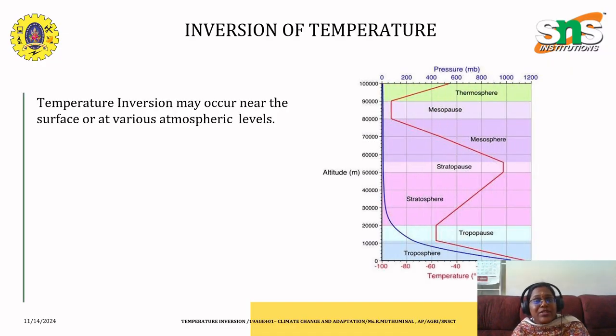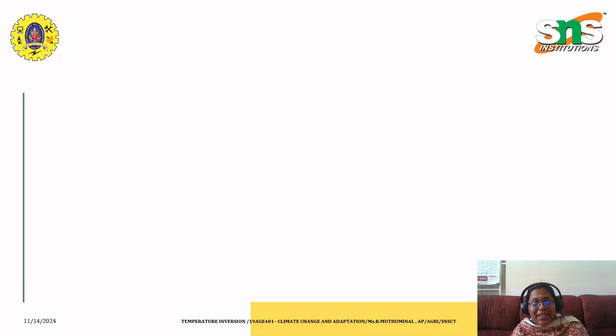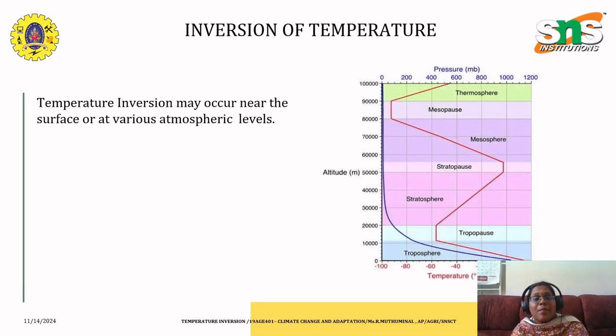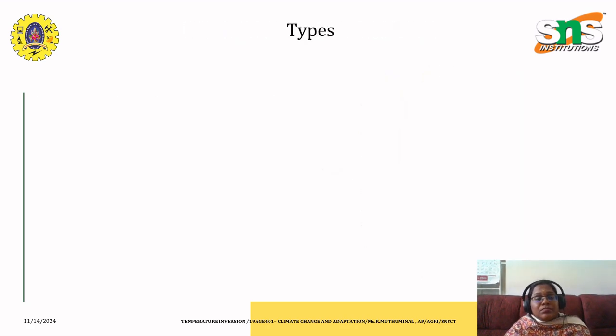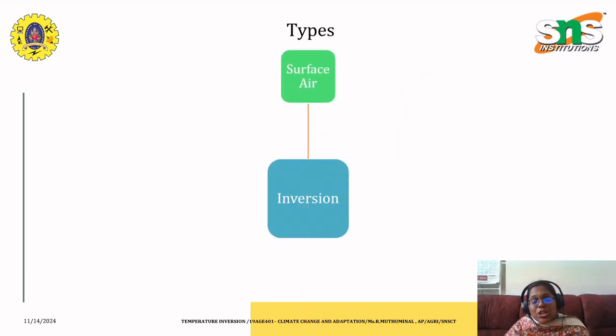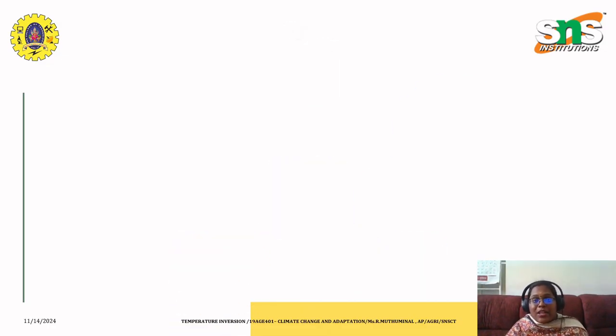So the inversion of the temperature occurs near the surface or at various atmospheric levels, as I have shown in this pictograph here. As I have shown here, the temperature changes depending upon the altitude for each and every layer of the atmosphere. The troposphere is nearly equal, and at the thermosphere it reaches up to the colder degree. So the types of temperature inversions are surface air inversion, frontal air inversion, and upper air inversion.